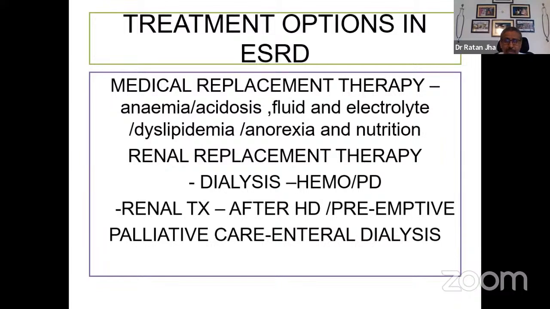The person is not getting blood circulated in the system to be cleared. Renal transplant is also an option, which is called a renal replacement therapy, and this is usually given after a person has started on dialysis, but it could be offered preemptively, that is even without dialysis, when the GFR is below 15 and the patient is straightaway worked up for transplantation. There are many patients who either do not want dialysis or are not fit for dialysis, where we give palliative care, which could include even enteral dialysis, where the gut is utilized to take care of uremia.